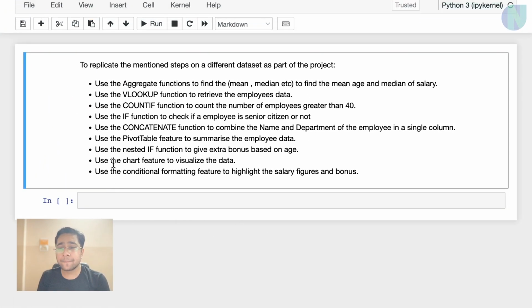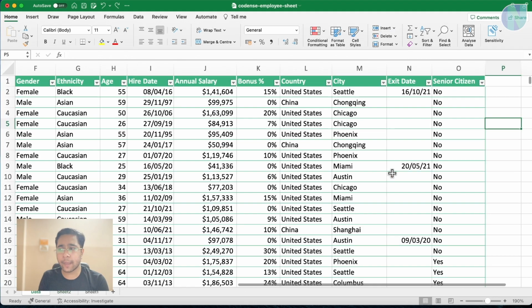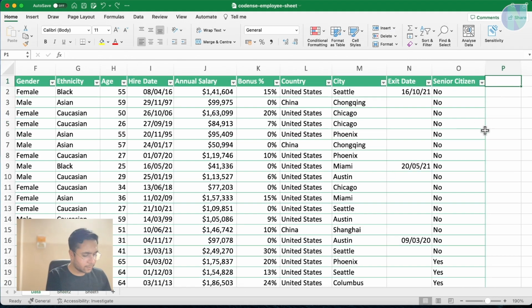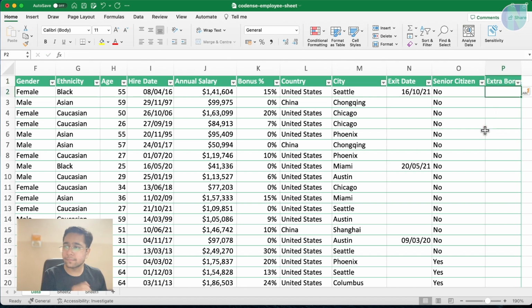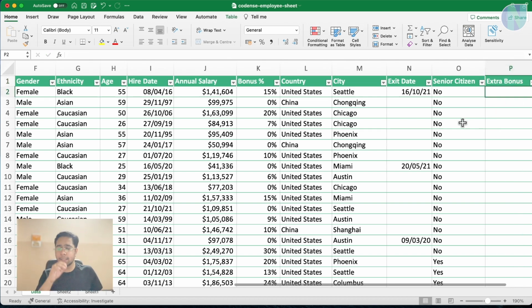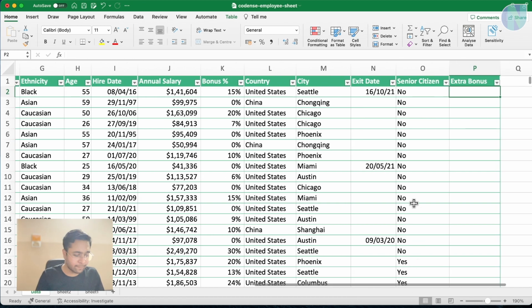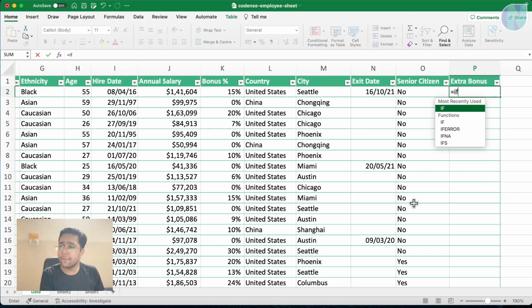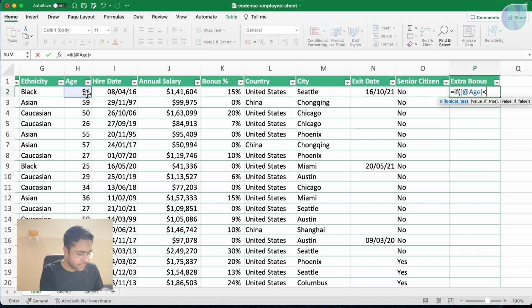So the next question says, use the nested IF function to give extra bonus based on age. So we need to give extra bonus to the employees. I can create a new column here, extra bonus. Now we need some conditions here. Let's try to create some conditions side by side. I want to say IF, and I will select the age here. If age is less than 40, I want to give some value to it, maybe suppose $100 to the employees.